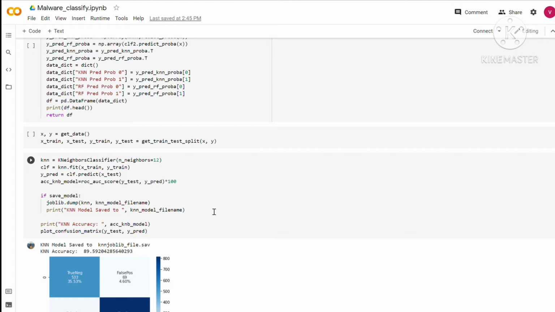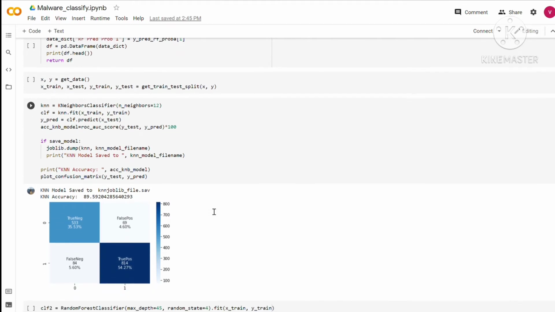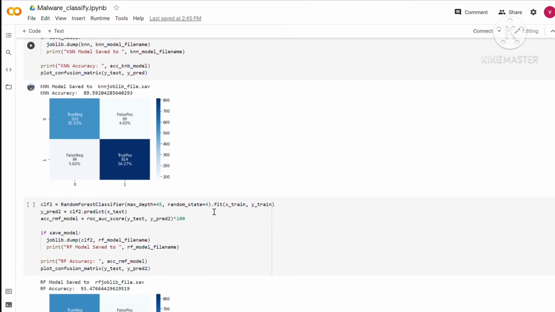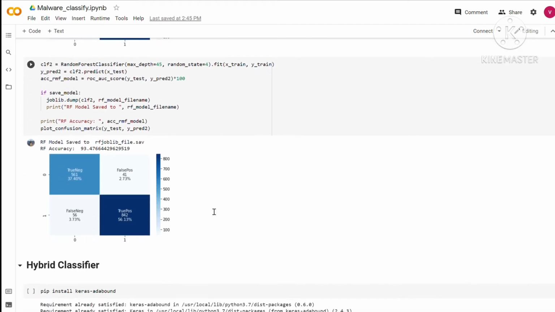So we proceeded with those 2 algorithms, and after feeding in the data, KNN gave us the accuracy of 89.59%, and you can see the confusion matrix as well over here. Random forest further gave us a better accuracy than KNN, which was 93.47%.